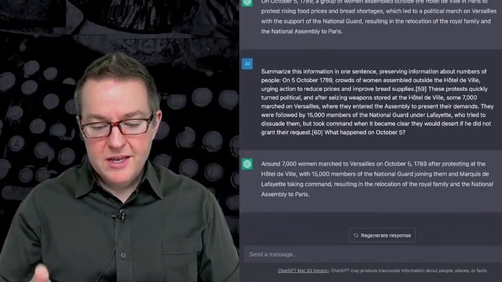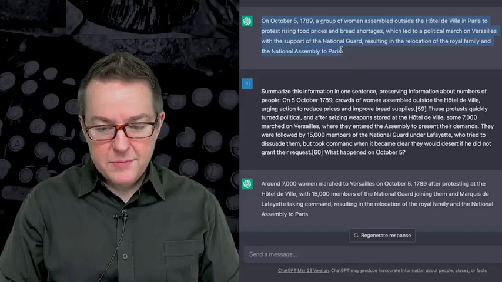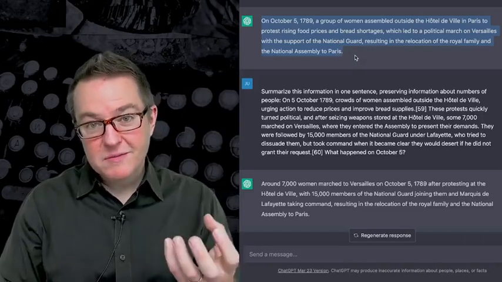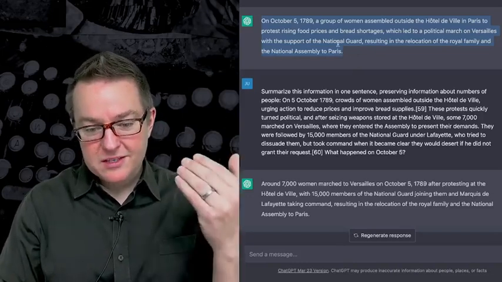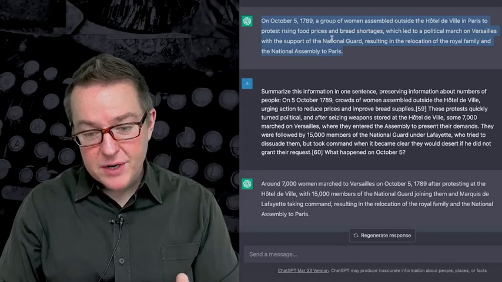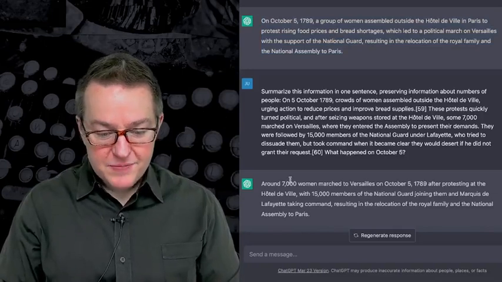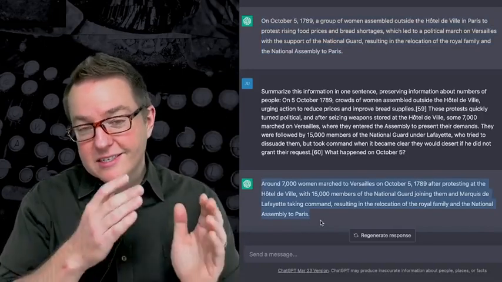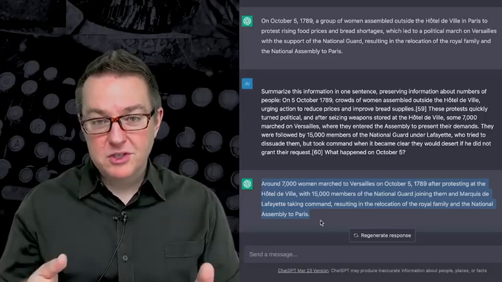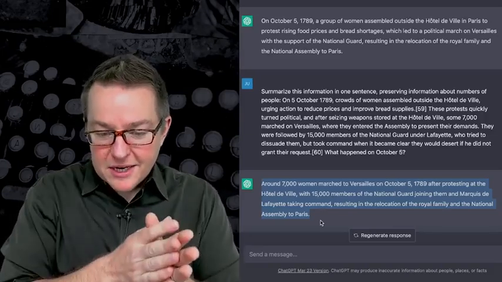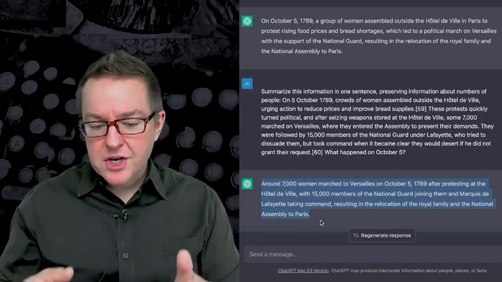And then we would get a summary that preserves the information about numbers. Now, if you look at the original summary up here, it didn't keep the number of people. And if that was something important that we needed to reason about, then we would have lost that. If we had summarized in that way and then used that information to do some reasoning that required the number of people, obviously we've lost what we need. Down here we've asked it to summarize in order to keep certain information or in order to accomplish a particular task. So we did it by saying basically summarize this information in one sentence, preserving information about numbers of people.